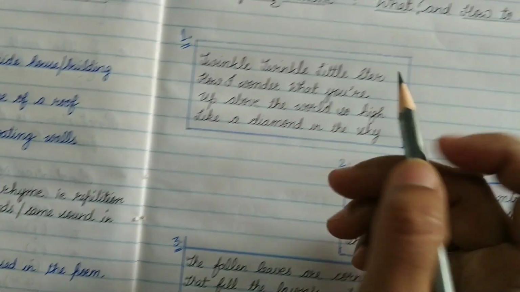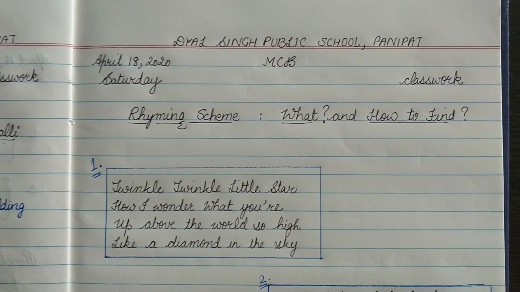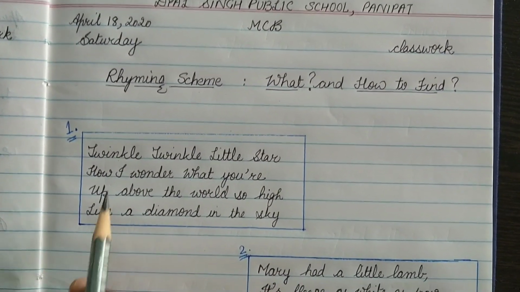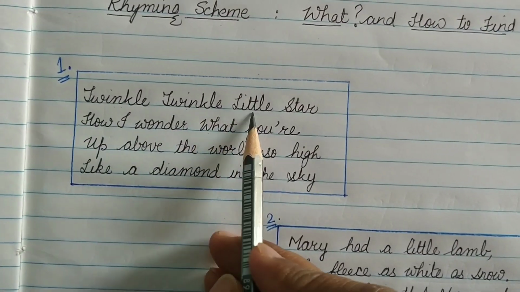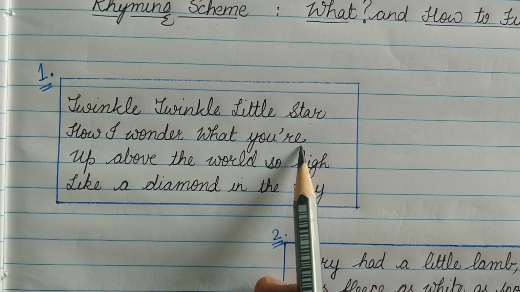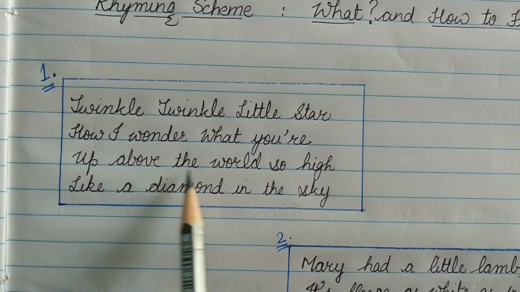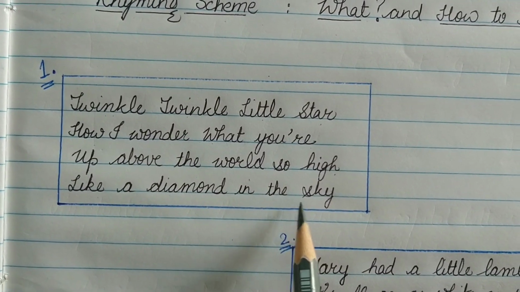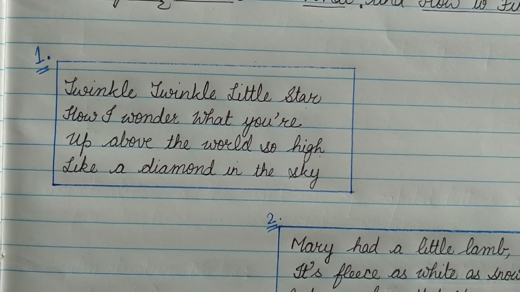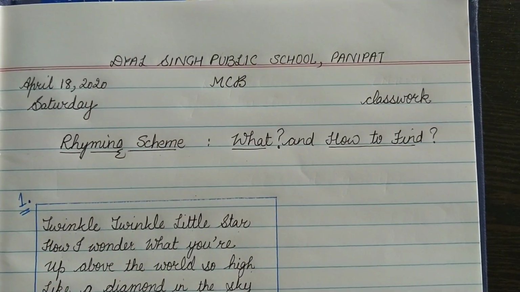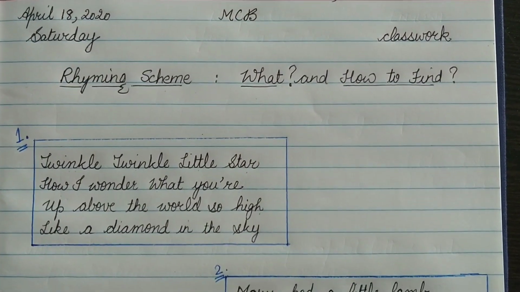Okay, so let's see. Do you remember the nursery rhymes? Let's see the first example. Twinkle, twinkle, little star, how I wonder what you are. Up above the world so high, like a diamond in the sky. So that was what you used to sing like that. Okay, so look, what is rhyming scheme.